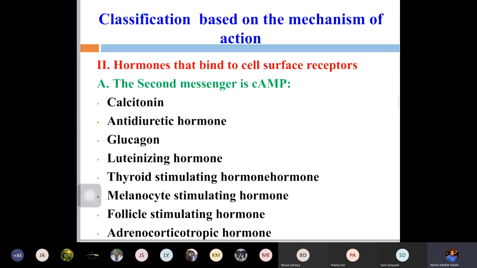After binding to the cell surface receptors or plasma membrane receptors, there is a release of cyclic AMP, cyclic GMP or calcium, and that causes the physiological actions.